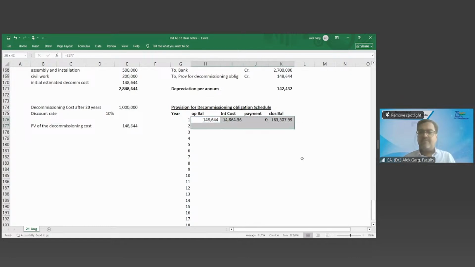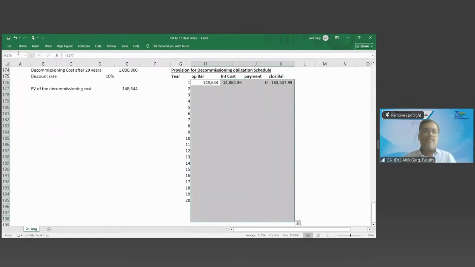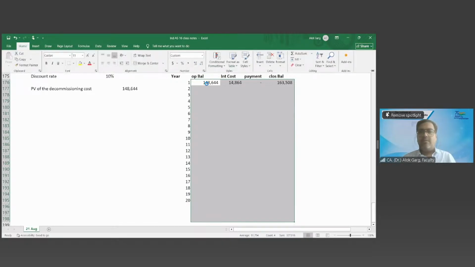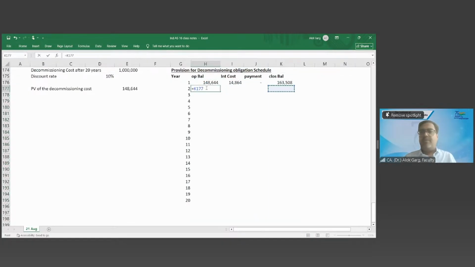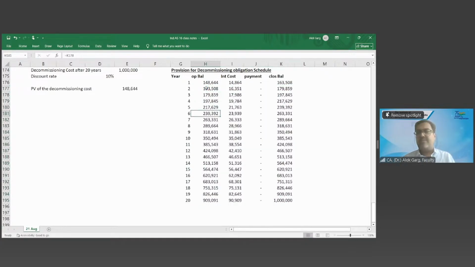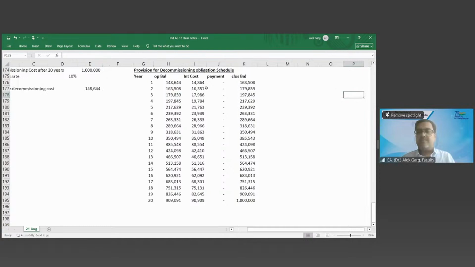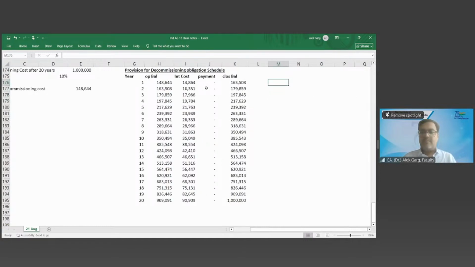Is that okay? Yes, sir. So what is my second year opening balance? This much. What is my interest cost? This much. Payment this. Closing balance this. If I copy this calculation for 20 years, what should be the closing balance? 10 lakh. What is the accounting entry every year? Interest expense debit and credit to provision for decommissioning.